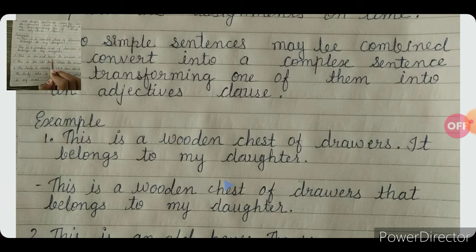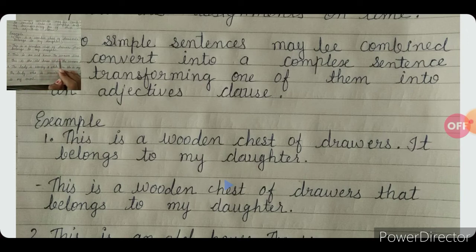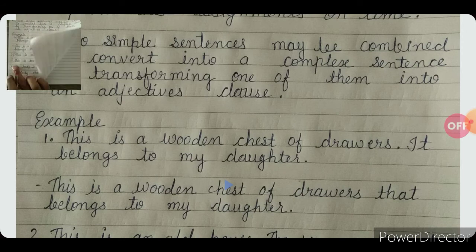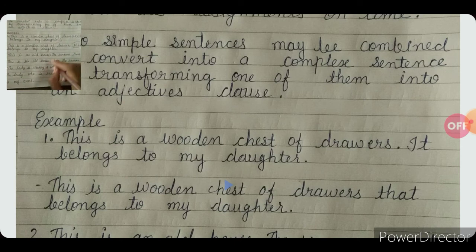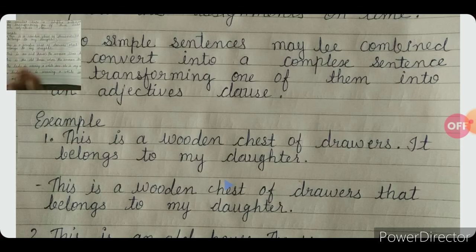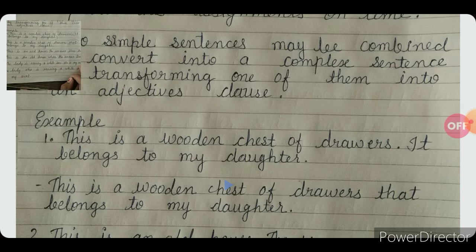This is the old house. The woman lives here. So now these two sentences will be converted into one sentence. This is the old house where the woman lives. Where is used here. And the last: the lady is wearing a white sari.